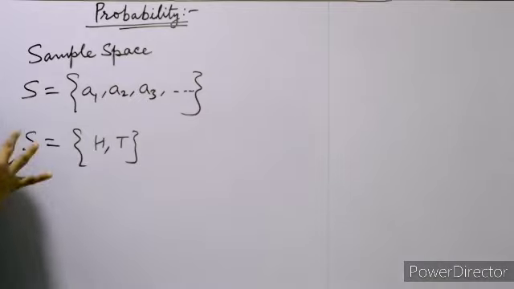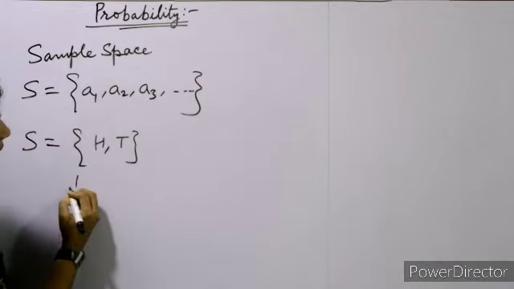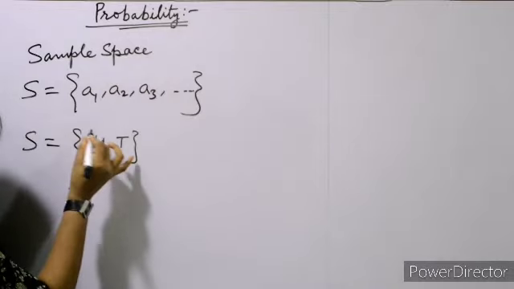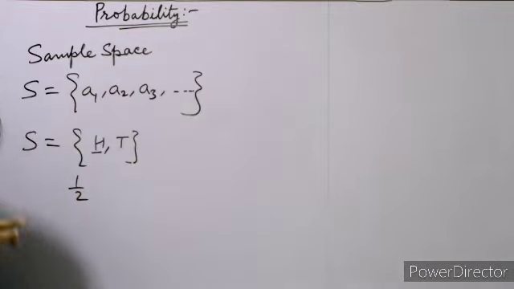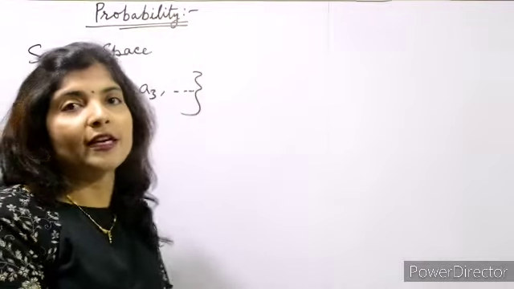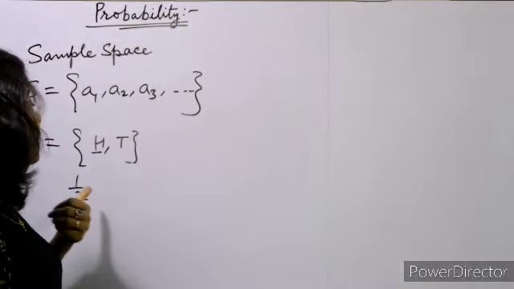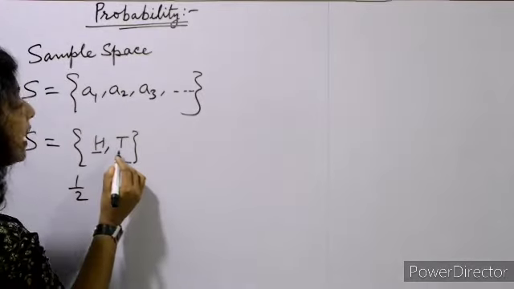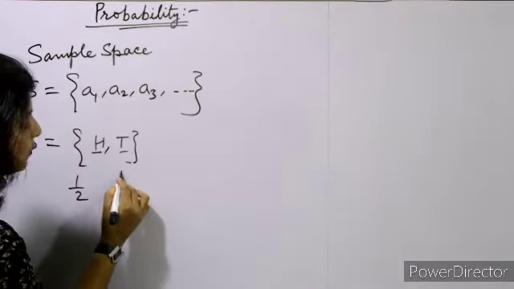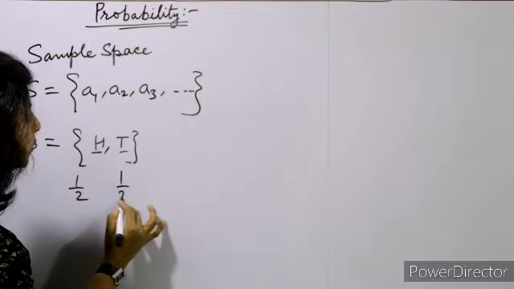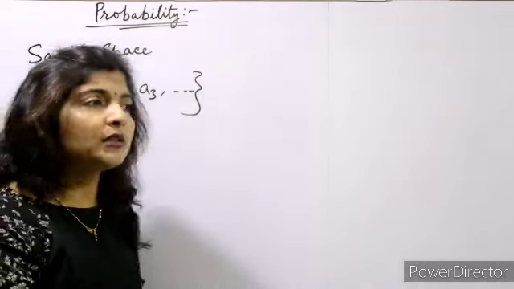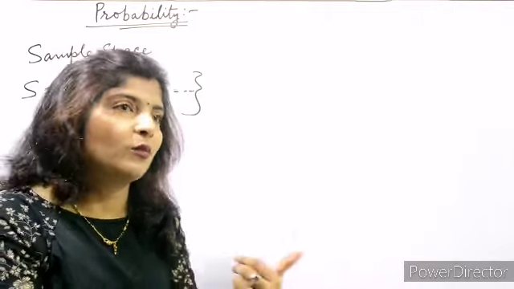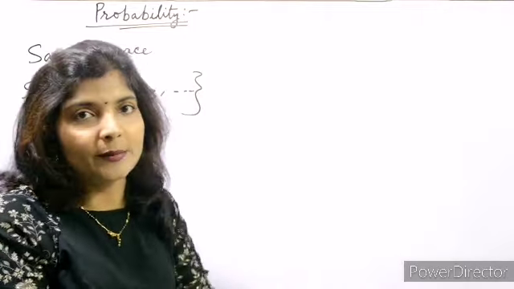So what is the probability of getting head? So that will be 1/2, because head तो एक ही है and total outcomes कितने हैं? 2 हैं. So 1/2. This is actually the way we have to find out the probability. Now similarly, the probability of getting a tail will be 1 upon how many outcomes? How many tails are there? Only 1. So 1 upon 2. Okay. Similarly, if one lady is expecting, the chances of getting a girl baby is 1/2, because it can be a boy, it can be a girl, right?